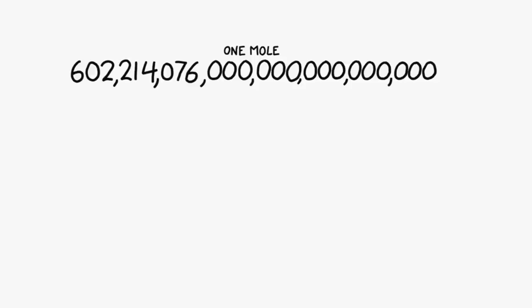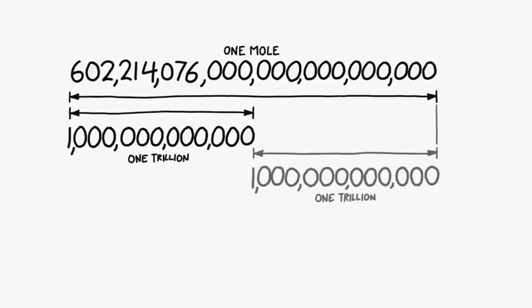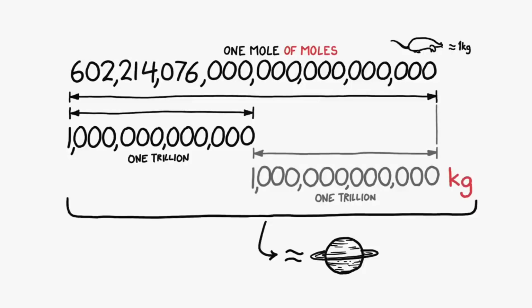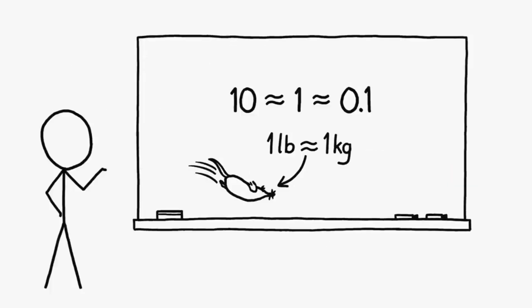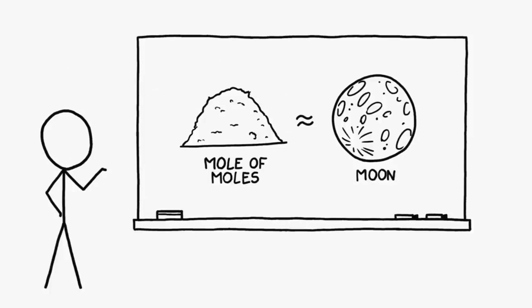The number 602 sextillion, 214 quintillion, 76 quadrillion looks like it's about twice as long as the number 1 trillion, which means that a mole of moles is about a trillion kilograms. I happen to remember that a trillion kilograms is about how much a planet weighs. If anyone asks, I did not tell you it was okay to do math like this. Our estimate could be off by a factor of thousands in either direction, but it's enough to tell us that we are talking about a pile of moles roughly on the scale of planets.